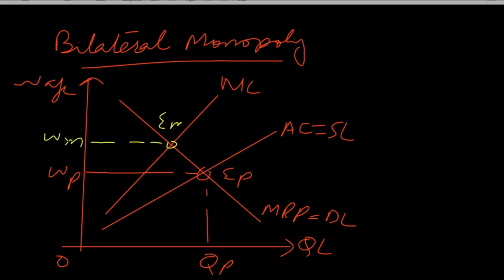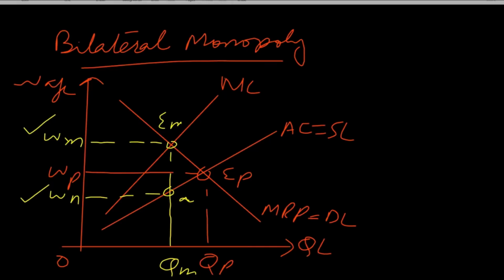However, if it is facing a monopsony employer, then what will happen? For QM amount of workers, the monopsony employer will offer wage rate equal to WN, and this is, let's say, point A. So in this graph, the monopoly trade union will ask for the wage rate WM, but the monopsony employer will offer WN.